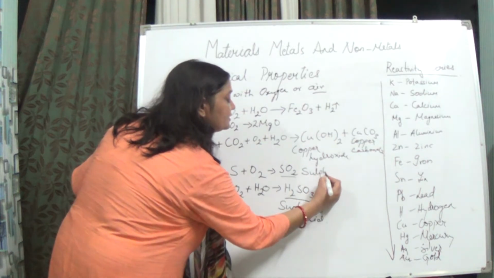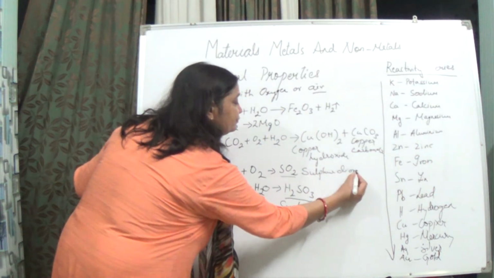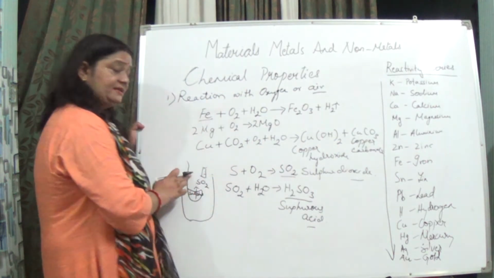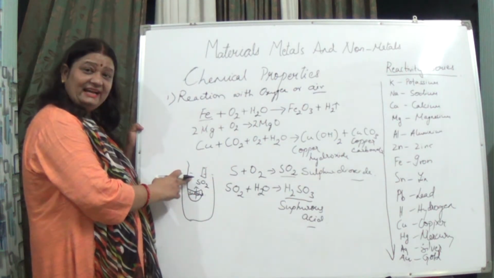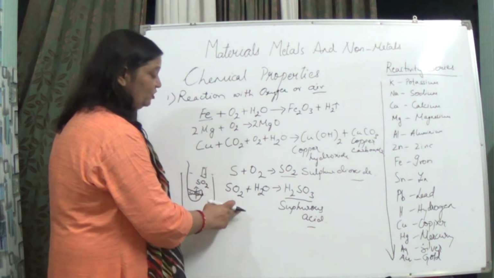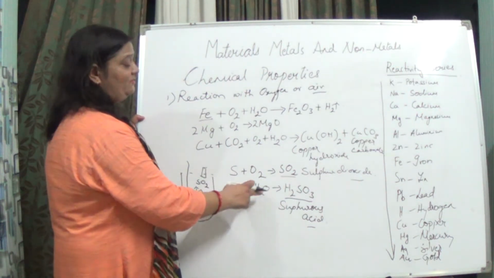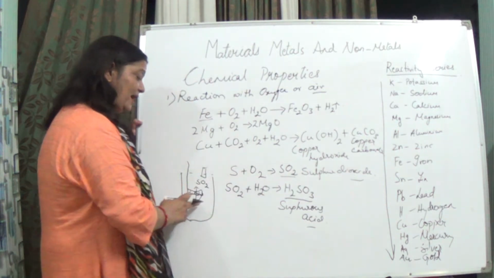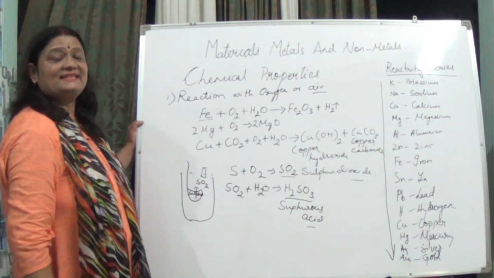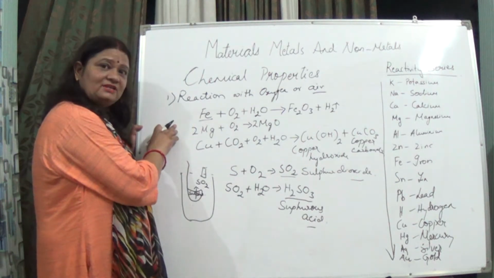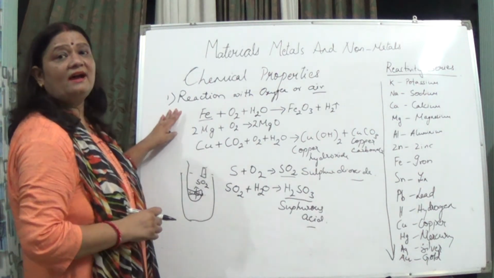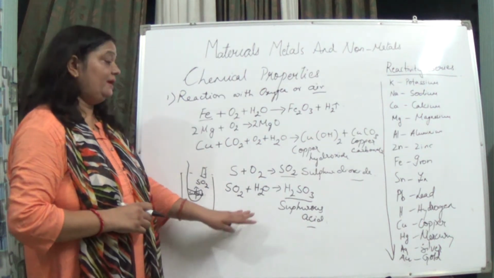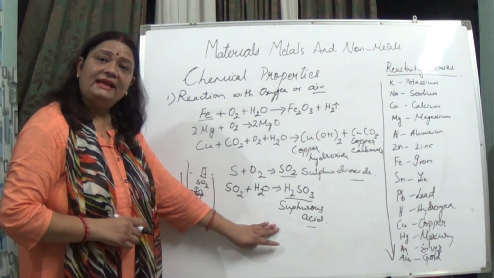Sulfur dioxide. So, when we talk about sulfur dioxide, this sulfur dioxide, I said to you with the litmus paper, is indicating that it is acidic in nature. With the reaction also you have seen that sulfur dioxide, when we add water to it, forms sulfurous acid, thereby saying that it is acidic in nature. So metallic oxides, when we are seeing, they are basic in nature. When we talk about the non-metallic ones, they are acidic in nature.